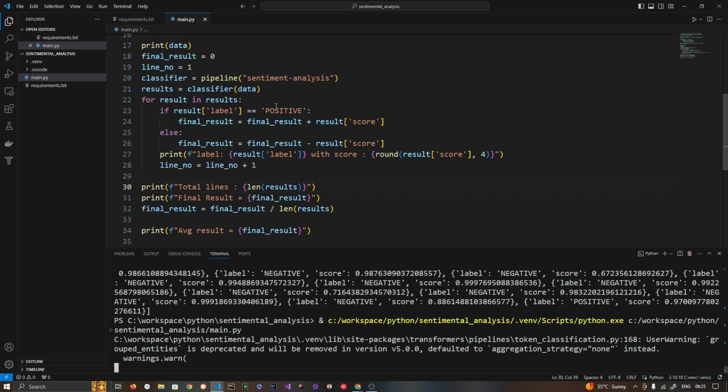I'll explain again what we are doing. If this model identifies a sentence as positive, we add the score to this final result. And if it is negative, then we subtract that part.